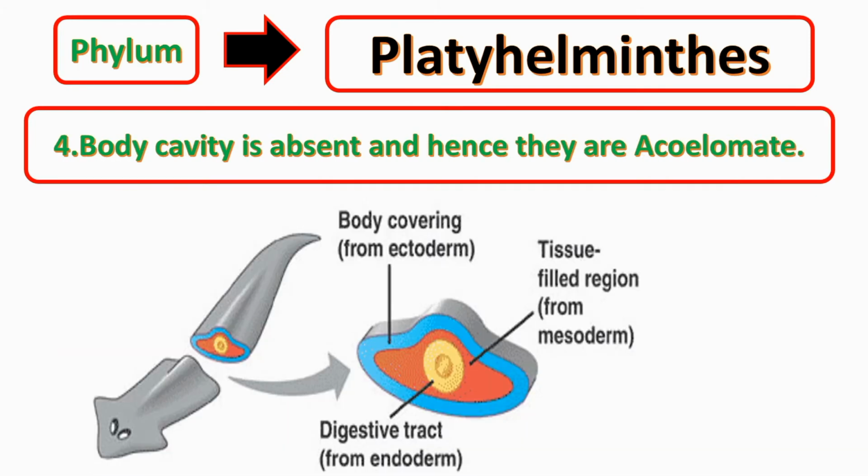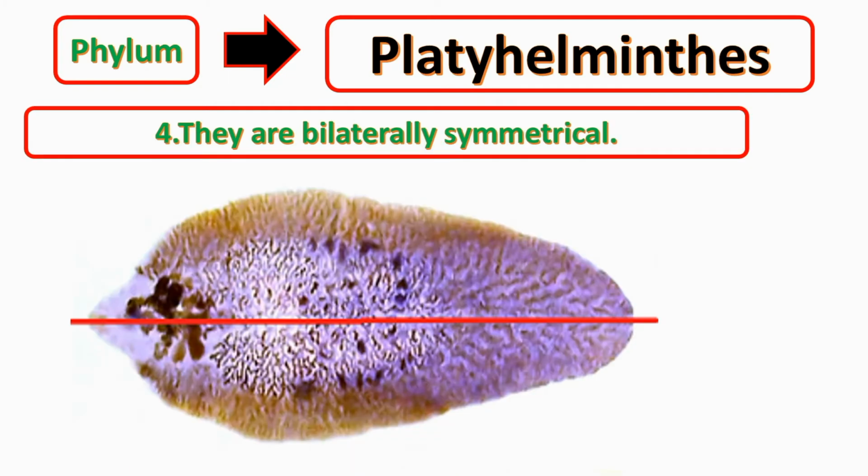Body cavity is absent and hence they are called acoelomate, that is without any body cavity. They are bilaterally symmetrical. It means through only one imaginary axis of the body we can get its two equal halves.